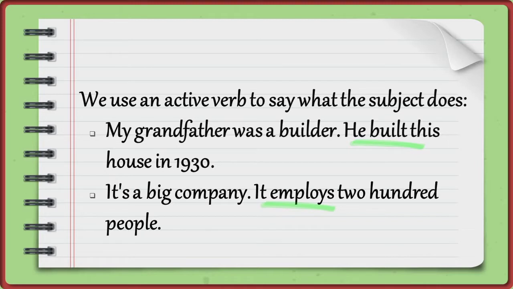Perhatikan kedua kalimat tersebut, yang merupakan kalimat aktif. Dalam bahasa Indonesia, predikat pada kalimat aktif seringkali menggunakan imbuhan me atau ber. Misalnya, kalimat kedua pada kalimat awal diterjemahkan menjadi, dia membangun rumah ini pada tahun 1930. Dan, kalimat kedua yang lainnya diterjemahkan, perusahaan itu mempekerjakan 200 orang. Dengan demikian, kata kerja aktif atau predikatnya adalah membangun dan mempekerjakan.